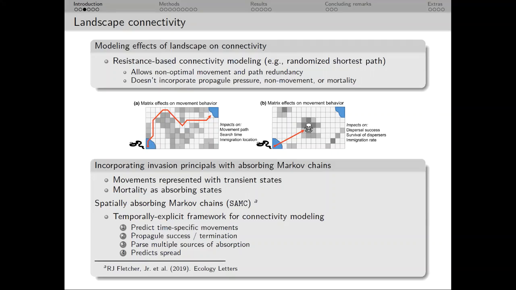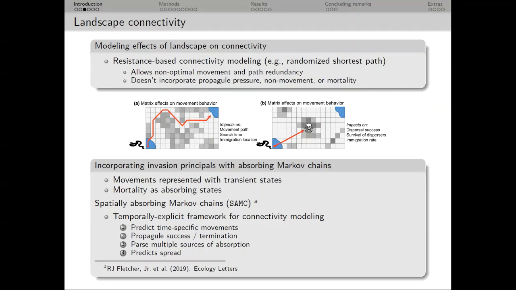community, particularly through the development of such models as randomized shortest path, which allow the incorporation of path redundancy and movement through suboptimal matrix. But these models are, however, unable to capture the effects of matrix on mortality, which can alter dispersal success and survival rates. In an invasion context, these rates contribute to propagular pressure, a core component of invasion success. Ignoring propagular pressure when modeling invasions would seriously undermine predictions and any management relevant recommendations they provide.